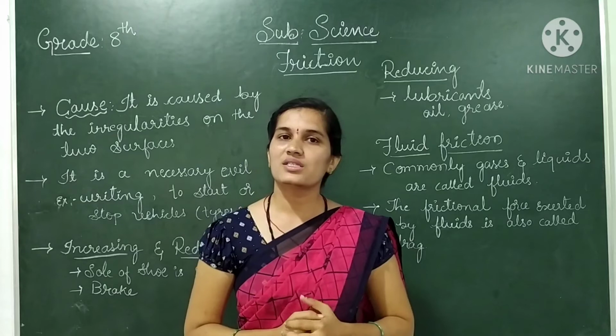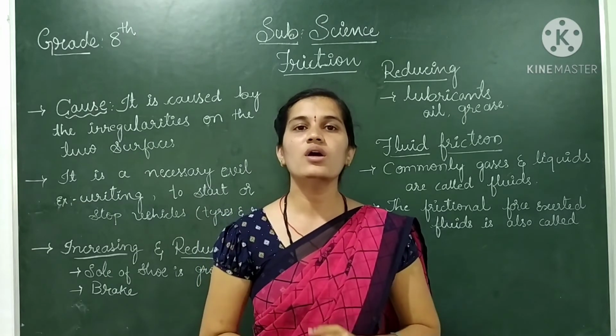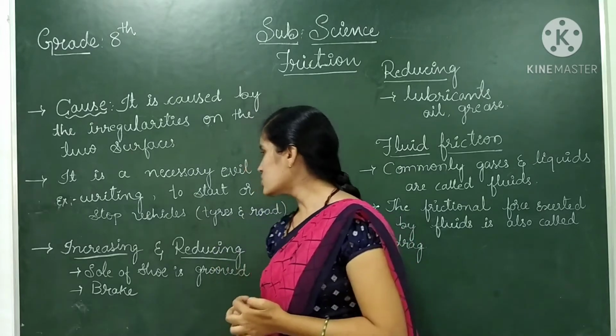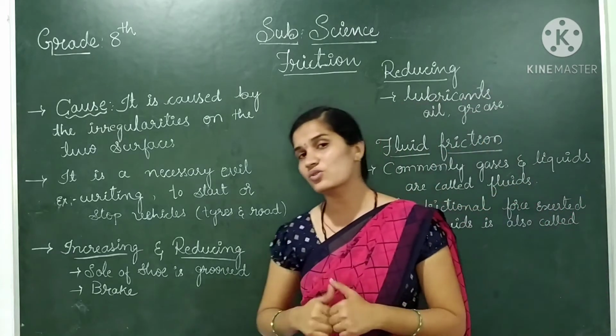Here brake is nothing but a frictional force. It applies opposition to the moving body. Next one is reducing the friction. Why do we have to reduce friction?